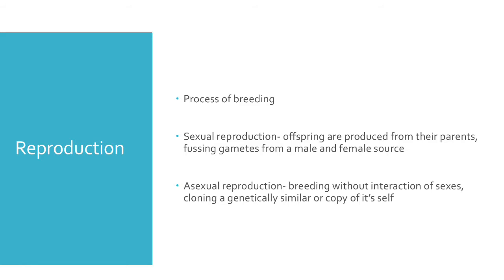Reproduction, or procreation or breeding, is the biological process by which new individual organisms, offspring, are produced from their parents. Sexual reproduction fuses two special cells called gametes from a male and a female source. Asexual reproduction is reproducing without interaction of two sexes or genders. It is like cloning, a genetically similar or identical copy of itself.